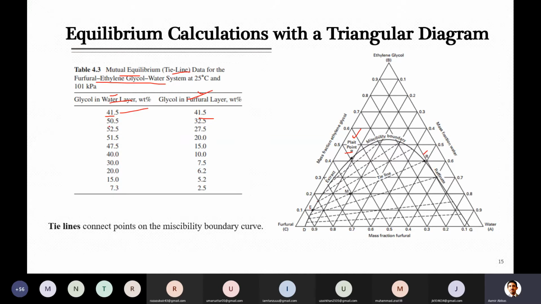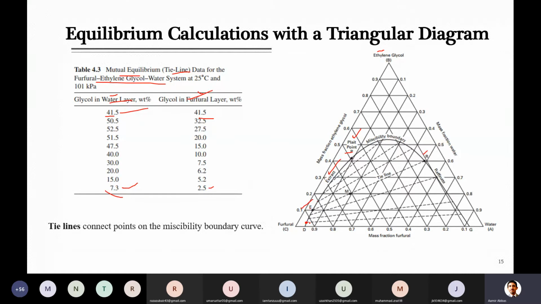So let's see, for the others, for example, we have here the peripheral concentration. Let's look at the last point: 7.3% on the water side, and its value should be 2.75% on the glycol side. We will locate where this value of glycol in the solvent is. The solvent side is the extract side, and its value should be only 2.5%. You know it is 100% at the top and 0% at the bottom, so we will find its value here at 10%. There will be some point here where it is located. For this line it is almost 2.5%.